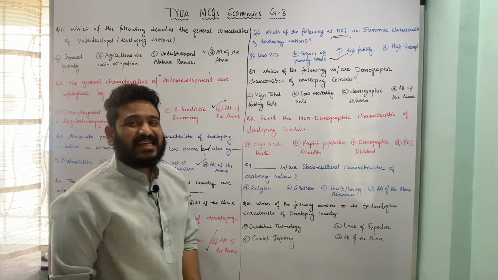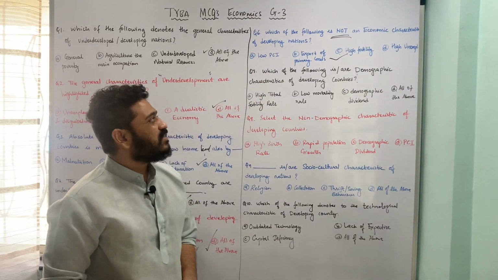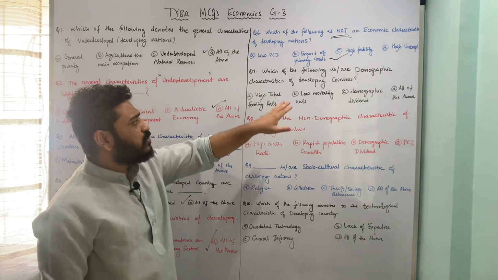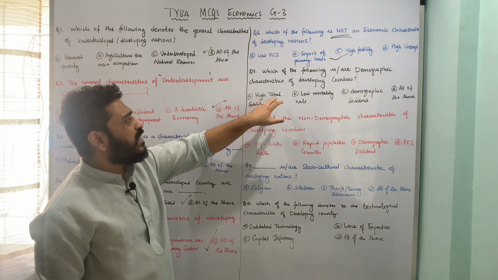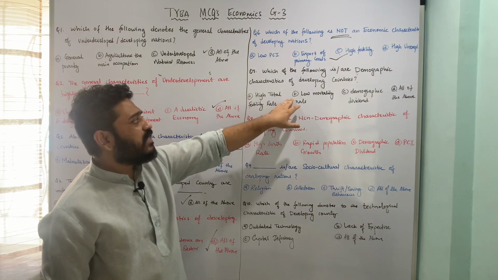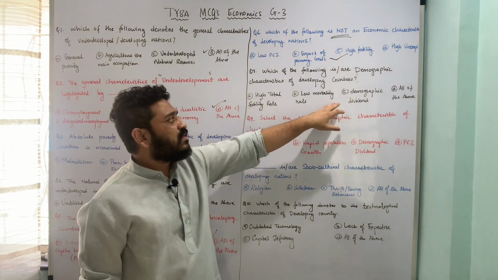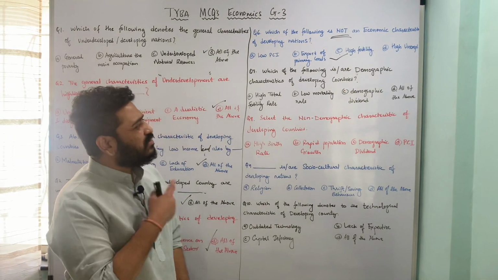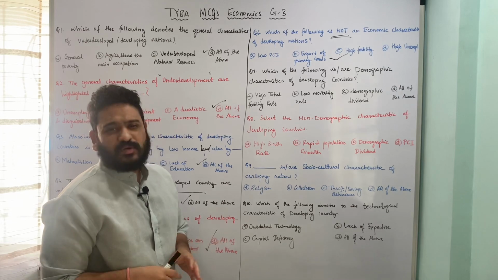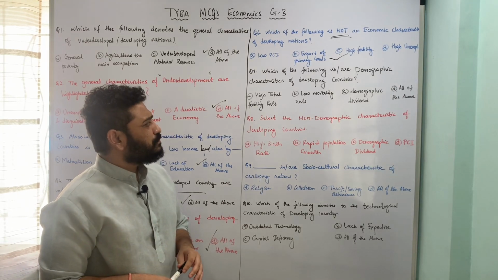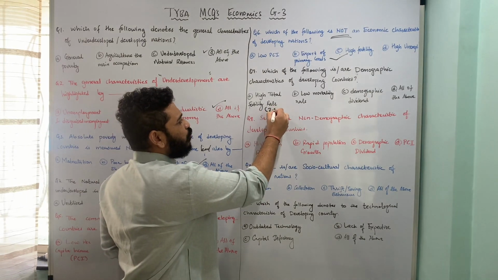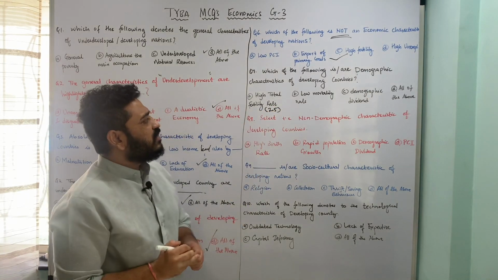Which of the following are demographic characteristics of developing countries? Let us look at the options. The first is high total fertility rate, second is low mortality rate, third is demographic dividend, and last is all of the above. High total fertility rate means you will usually see a total fertility rate around 2.5 in countries like India.